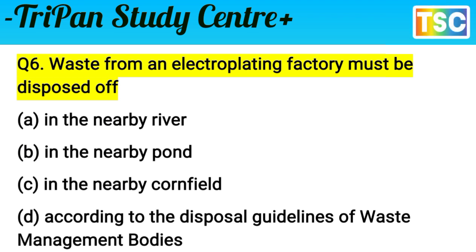Factories' disposal here might be in the nearby river, nearby pond, cornfield. But according to the government, the waste material must be disposed of according to the disposal guidelines of the waste management body. It means the D option is correct here. The waste from an electroplating factory must be disposed of according to the disposal guidelines of the waste management body. D option is correct for this question. Let's see the next question here.